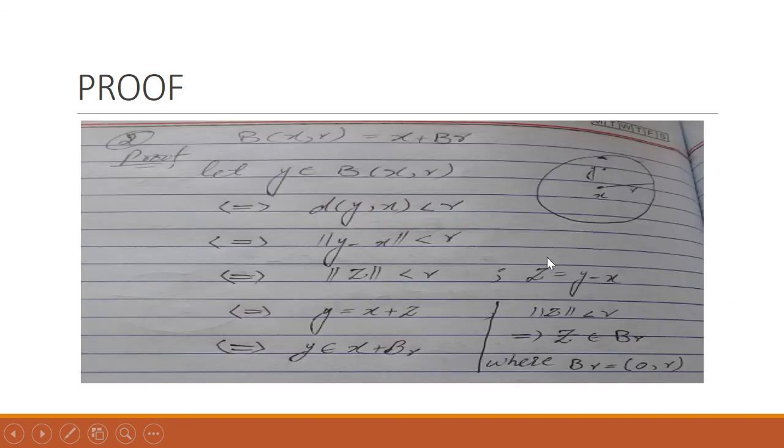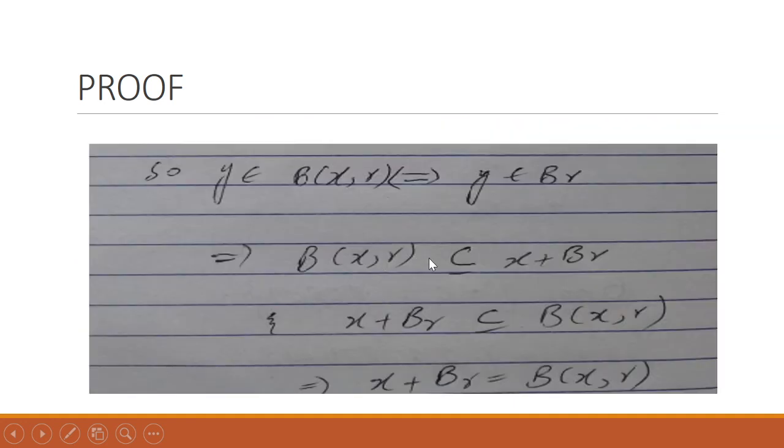Also, this is if and only if: we choose y belonging to this, then we can write y to be equal to this, and performing all these steps, this implies in this way as well. So this actually means that this is also a subset of B_xr. This is also a subset of B_r. So when A is a subset of B and B is a subset of A, this means that they are equal.